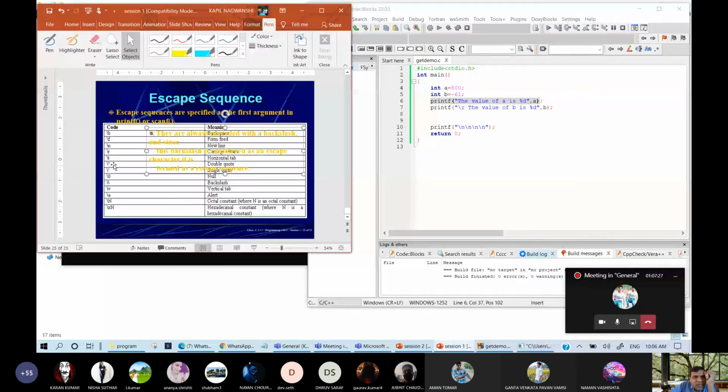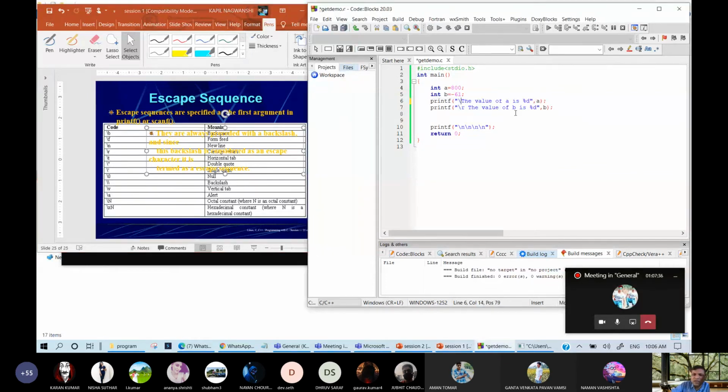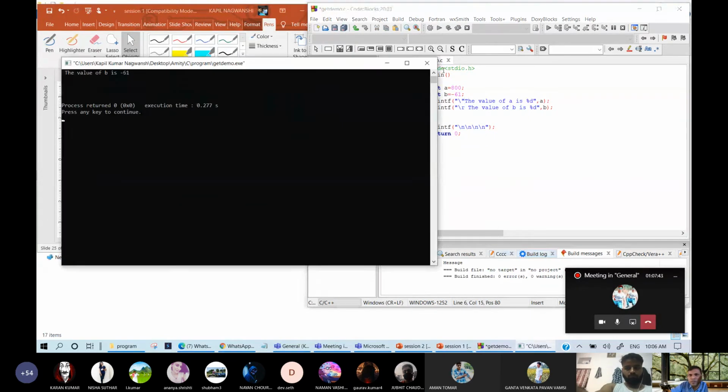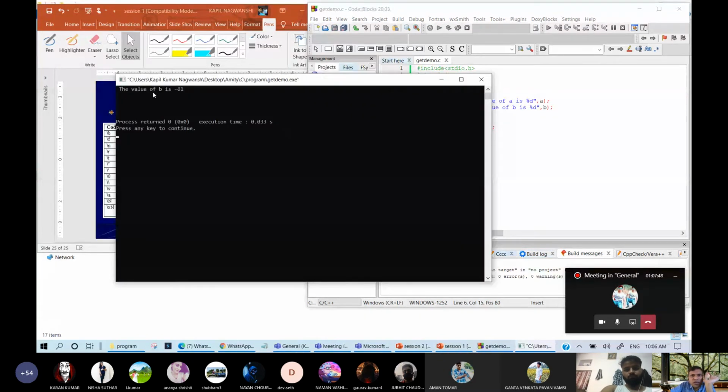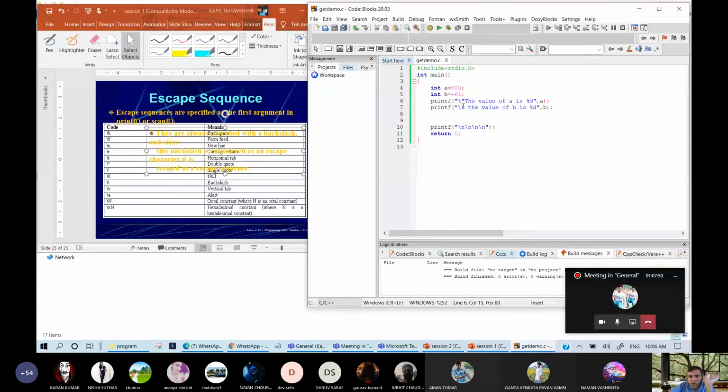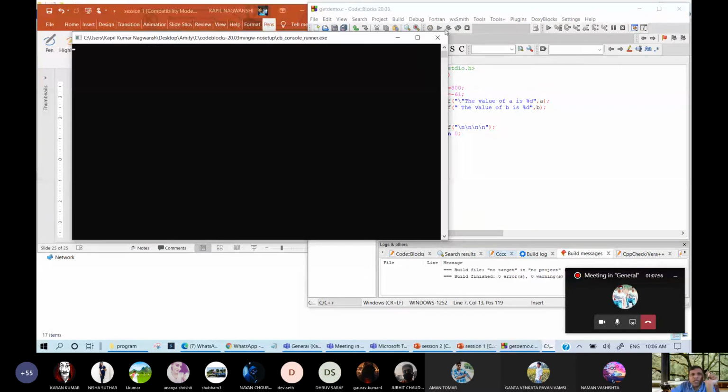Now next is \t, already shown to you. For \\ there is no meaning in showing this, because it will print a backslash. Let me write double quote also, so you can see how double quote will appear, and for single quote the same thing may appear. Here the double quote is coming, only one double quote.